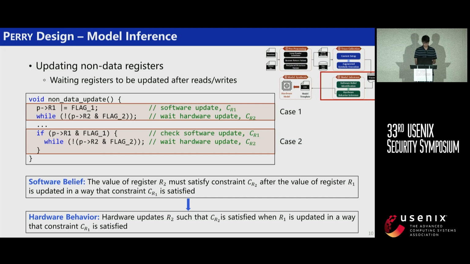So we have this hardware behavior. For example, we can see from the code that the driver waits for flag 2 of R2 to be set by the hardware after flag 1 of R1 is set by the firmware, which means the hardware must update flag 2 of R2 after flag 1 of R1 is set. Otherwise, the driver will get stuck.